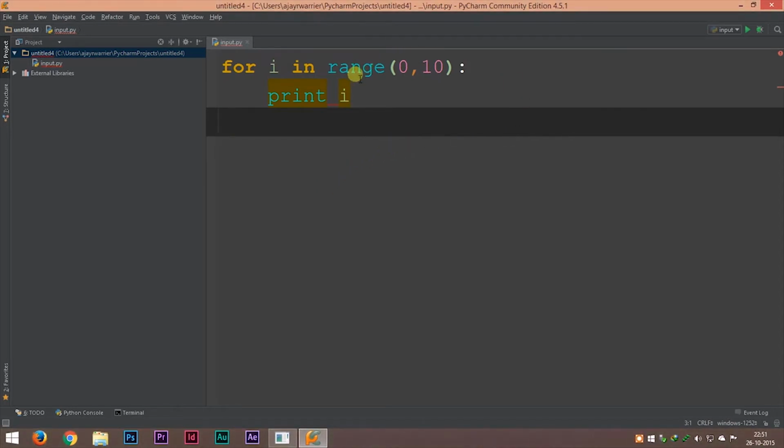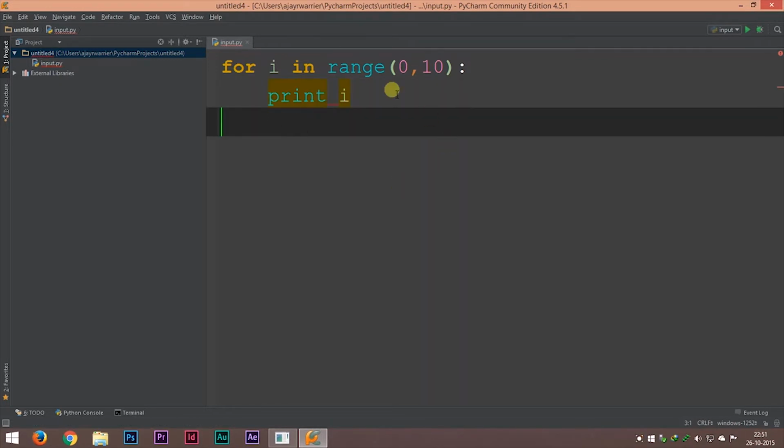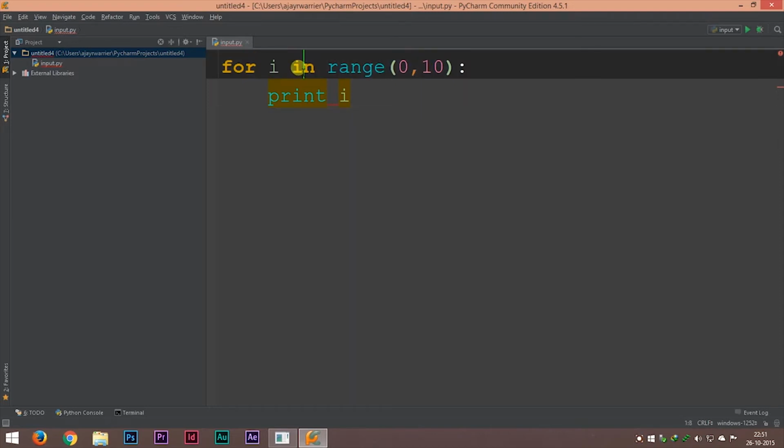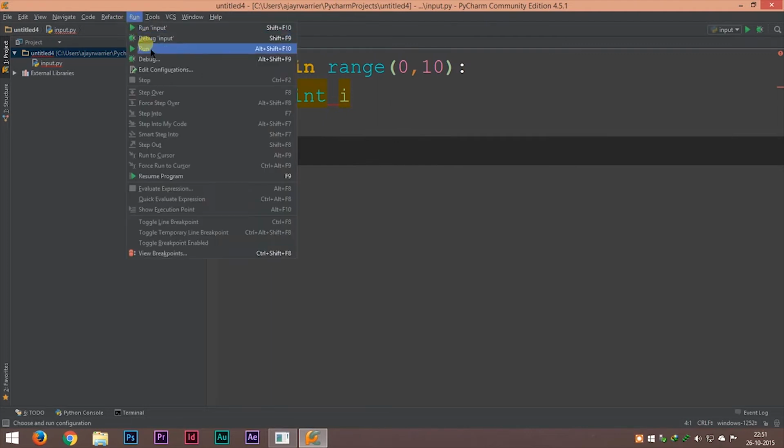So the new value of I is 1 instead of 0 and it will print that value 1. Then it will increment it again and the value will become 2 and then it will print 2. Now this goes on until the value of I becomes equal to our upper limit minus 1. In this case it will go until 9.